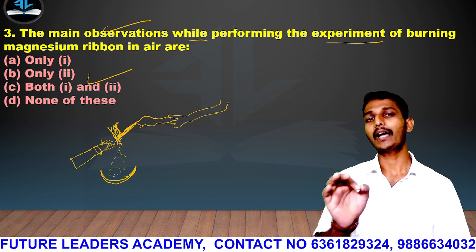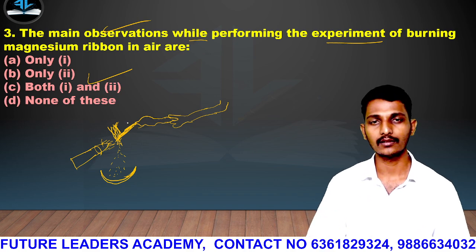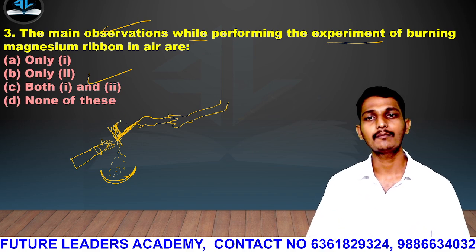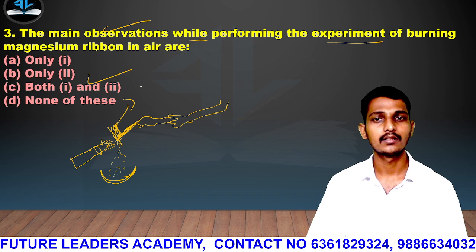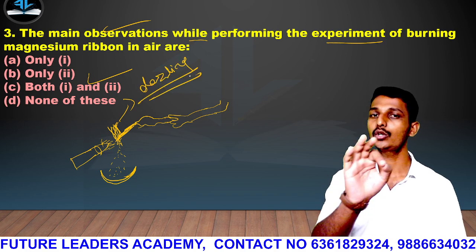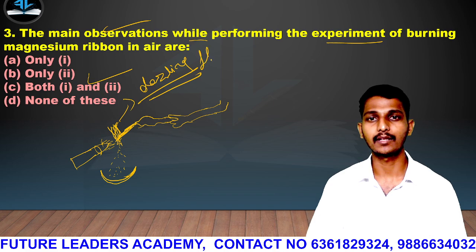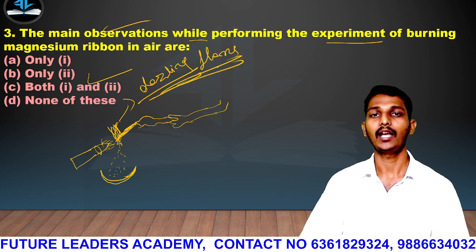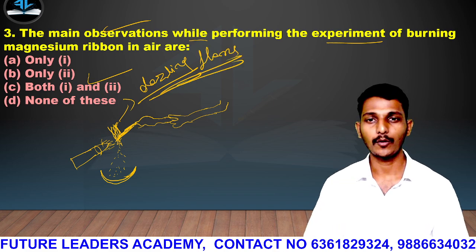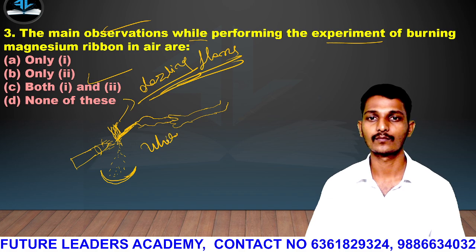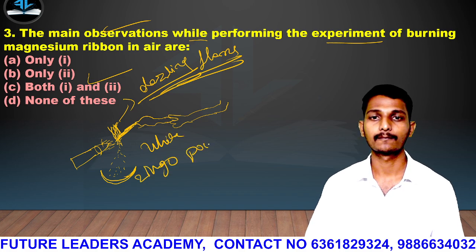Listen guys, when magnesium ribbon is burnt in air, it produces a dazzling flame. Dazzling, not darling. And it will produce white magnesium oxide powder.